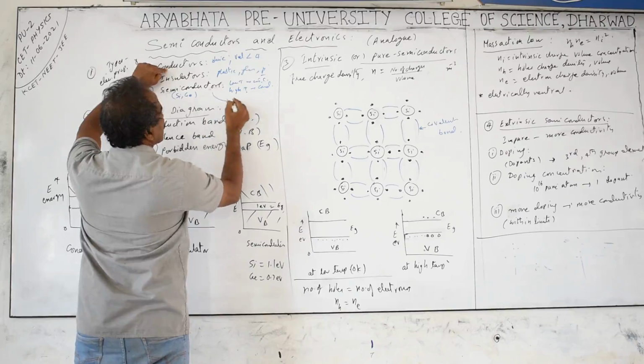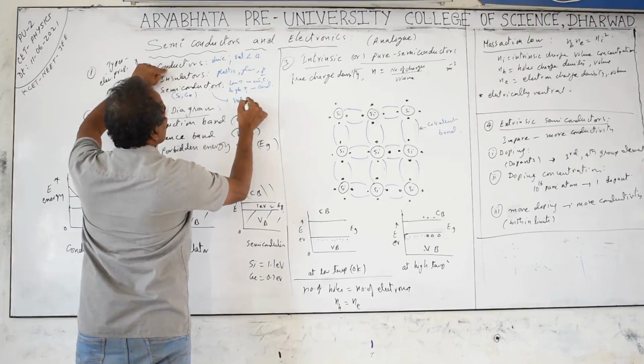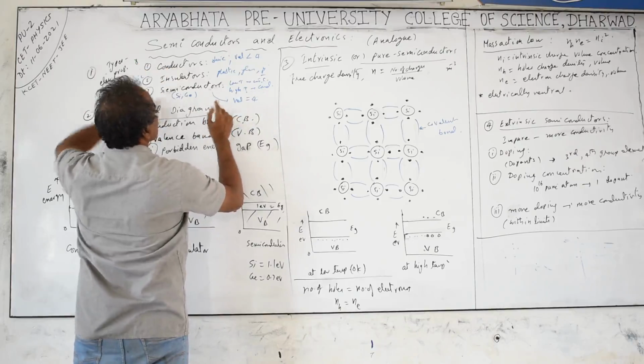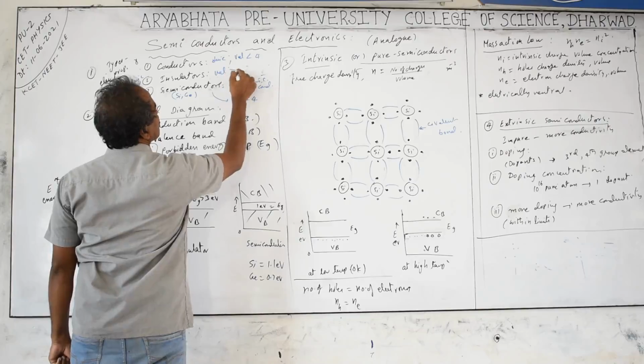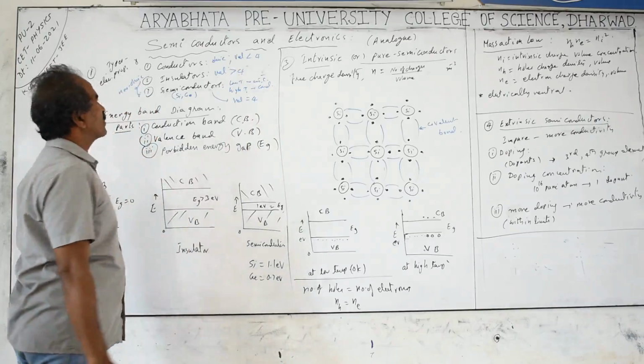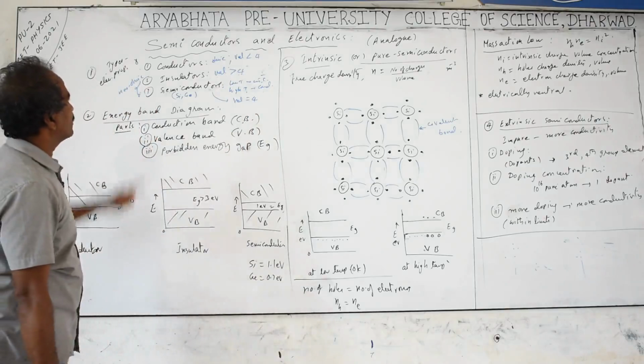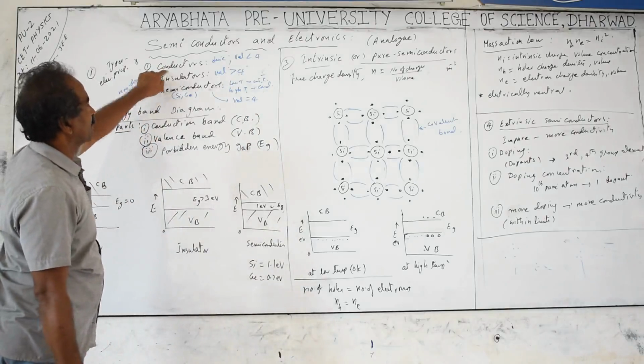Elements with valence electron number equal to 4 are semiconductors. In the case of insulators, valence electron number is greater than 4. So: valence electron number greater than 4 are insulators, equal to 4 are semiconductors, less than 4 are conductors.